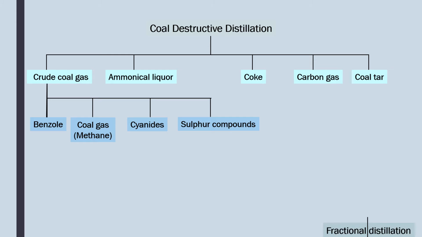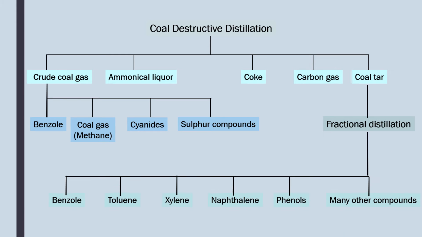And upon the fractional distillation of coal tar, it produces benzol, toluene, xylene, naphthalene, phenols and many other compounds. These are the main fractions, and there are about 200 other organic compounds produced by the fractional distillation of coal tar.